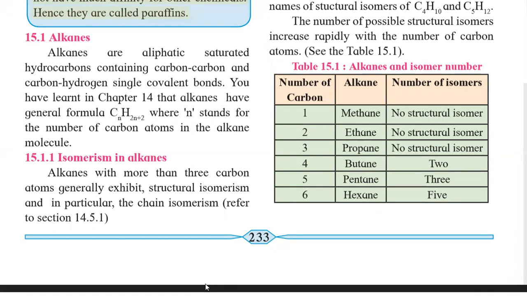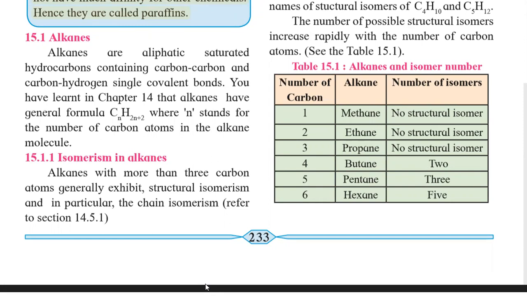Then we studied that open chain hydrocarbons are classified into saturated and unsaturated, and an example of saturated hydrocarbon is alkane. In this lecture we will study alkanes in detail.